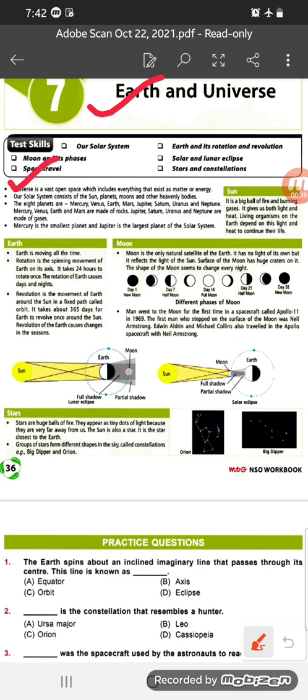Universe is a vast open space which includes everything that exists as matter or energy. Our solar system consists of the sun, planets, moon, and other heavenly bodies. The 8 planets are Mercury, Venus, Earth, Mars, Jupiter, Saturn, Uranus, and Neptune. There are total 8 planets in our solar system.